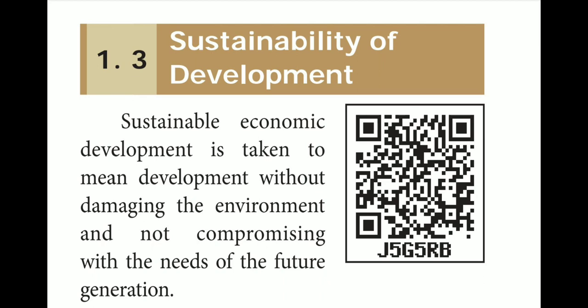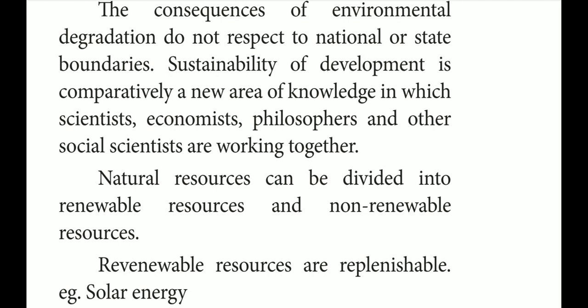At the same time, the consequences of environmental degradation do not respect national or state boundaries. Sustainability of development is comparatively a new area of knowledge in which scientists, economists, philosophers, and other social scientists are working together. So if these people work together only, we can attain stable development.